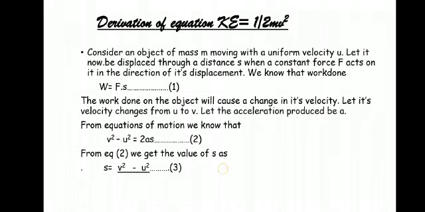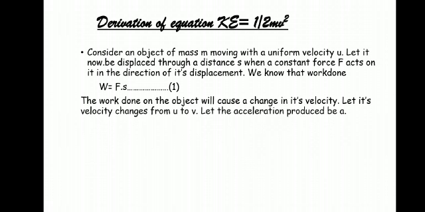We already know that work done W is equal to F into s. When we apply a force, work is done, and due to that the velocity will change. Now the velocity changes from initial velocity u to final velocity v.